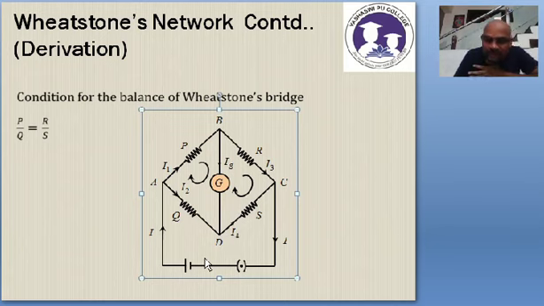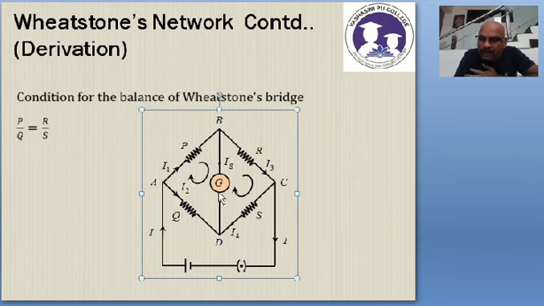Now just check this. If you stand at the junction C, what is incoming from B? Incoming from B is I1 minus Ig. What is incoming from D? It is I2 plus Ig. So I1 minus Ig, the other one plus Ig will cancel. Again I1 plus I2 becomes equal to I, and the same current will flow.